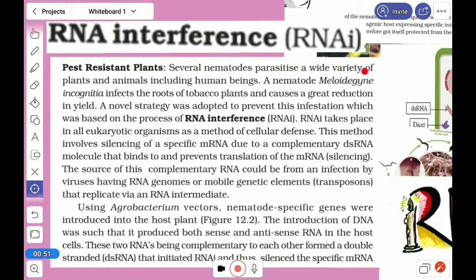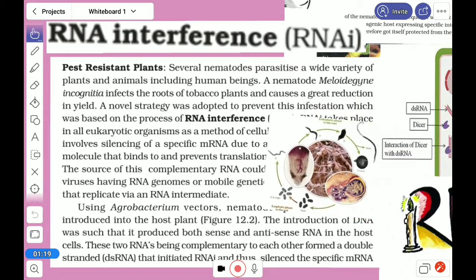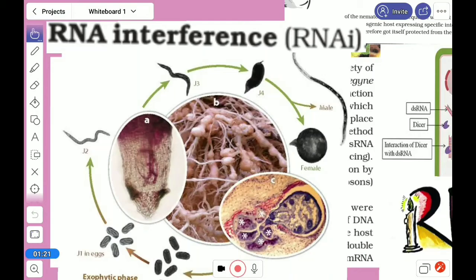Nematodes parasitize a wide variety of plants and animals. They are there in human beings too. Here is one nematode, Meloidogyne incognita. It infects the root of the tobacco plant and causes a great reduction of production. This is called root knot disease. If we look here, you can see the root knot, which is due to the nematodes present in the root.